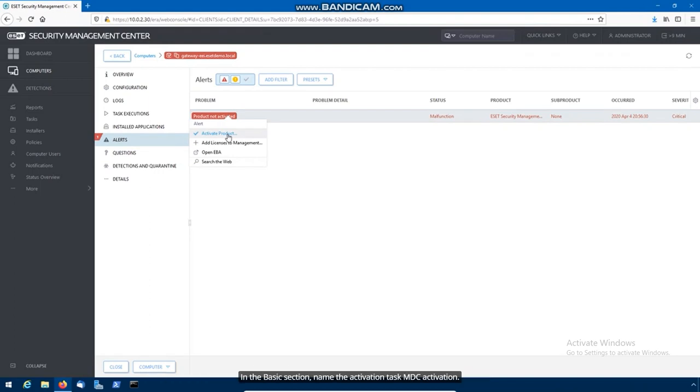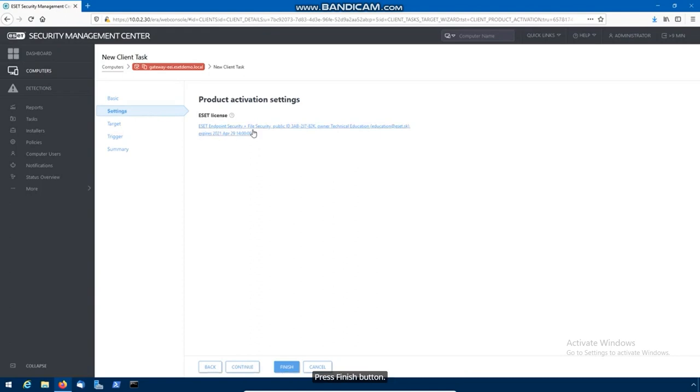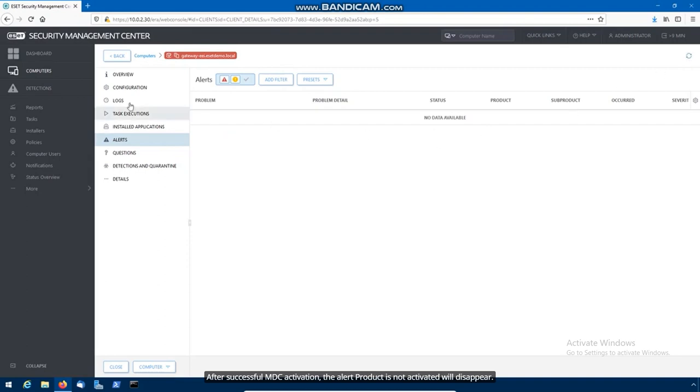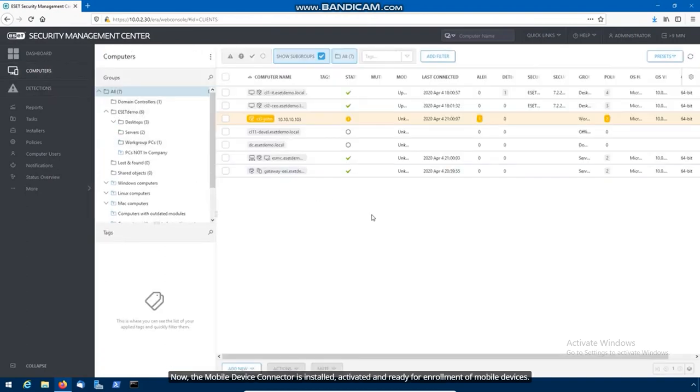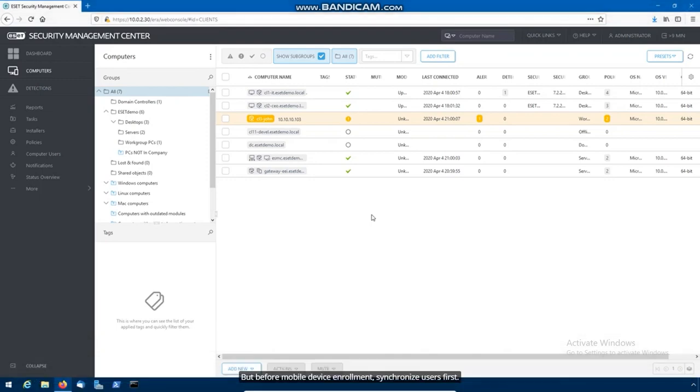In the Basic section, name the activation task MDC Activation. In the Settings section, check if Endpoint License is selected. Press the Finish button. Wait for a few moments and refresh the display of alerts. After successful MDC activation, the alert Product is not activated will disappear. Now, the mobile device connector is installed, activated and ready for enrollment of mobile devices. But before mobile device enrollment, synchronize users first.